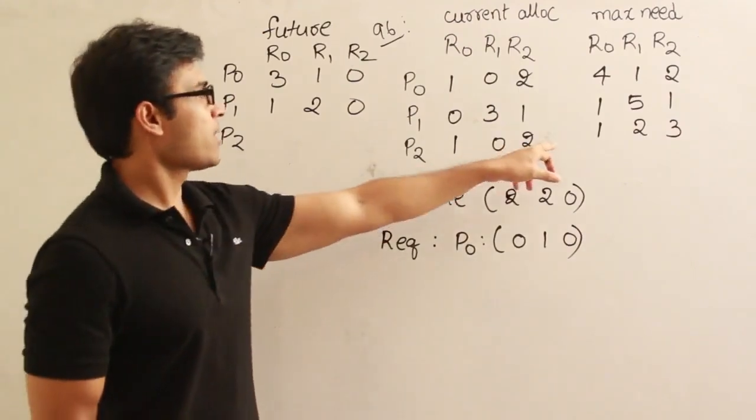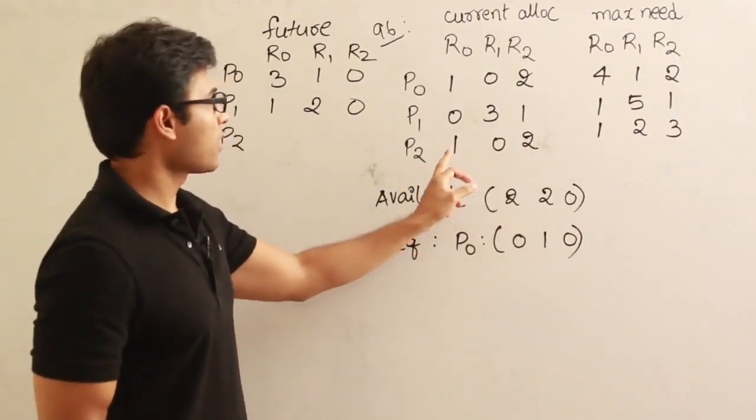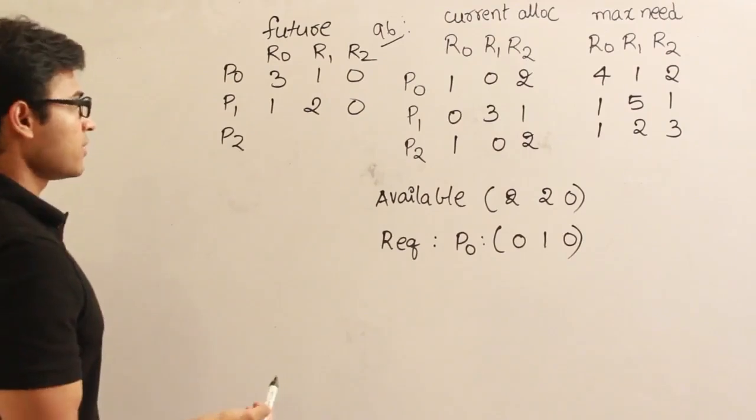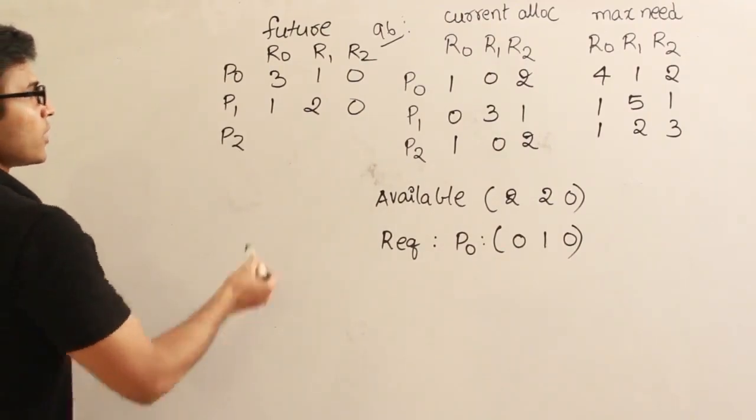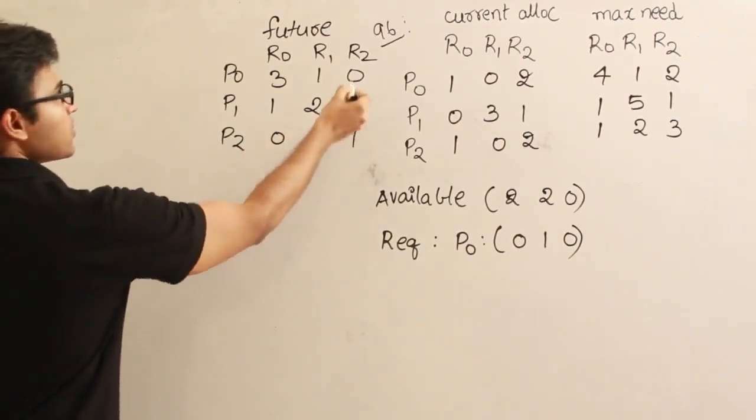And what about this one? Maximum need is 123 and the current allocation is 102. Then what is the future need? 0, 2, 1, isn't it? So this is the future need.